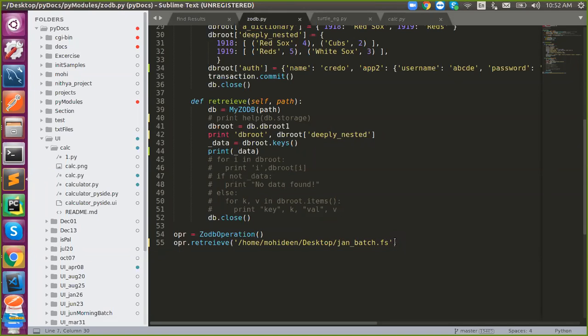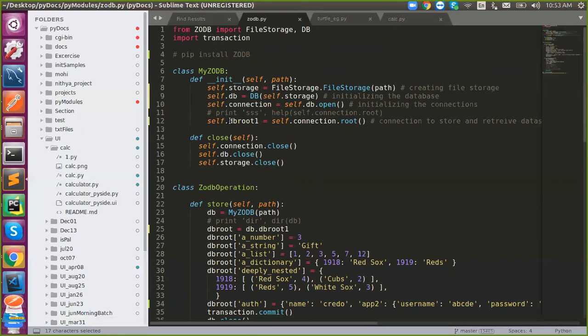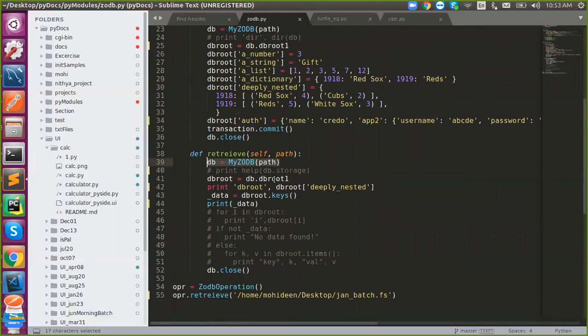So we have seen three various extensions. What are they? .pkl for pickle, .dbm for shell, .fs for Zoribi. These are three different file extensions. So here I'm establishing the DB connection. Once I'm done with it, I'm checking whether it is there. So I've created the connection, that is DB root 1. I'm checking DB root 1. So I'm printing it. What happens?